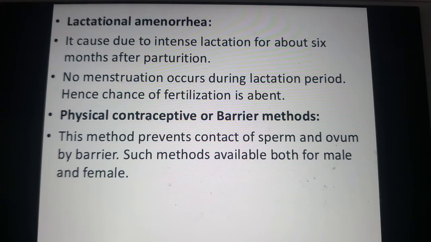What is that principle? It prevents the contact of sperm and the ovum by a barrier. That barrier may be anything. Such methods are available for both the male and the female. Understood? The barrier means something that creates an obstacle. This method prevents the contact of the sperm and the ovum by the barrier.